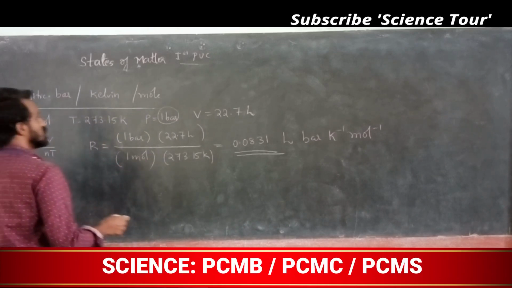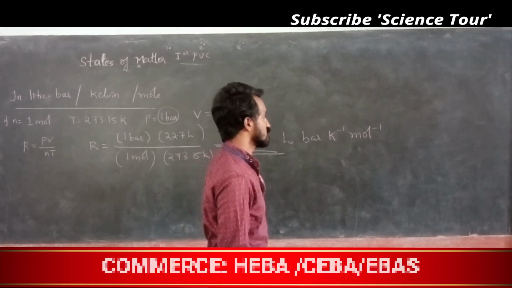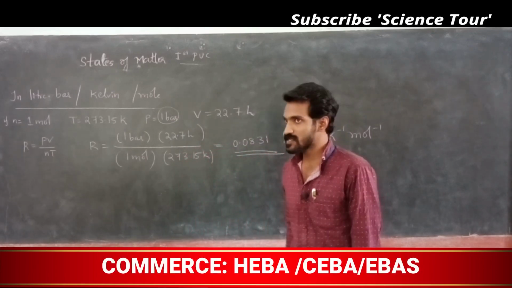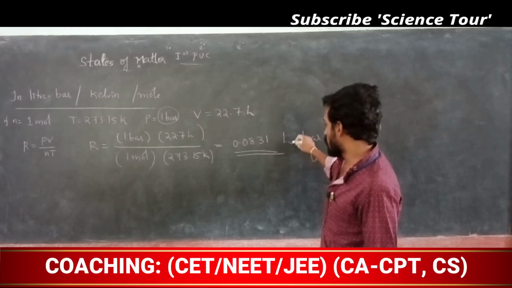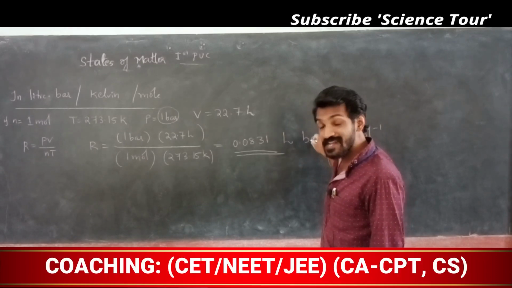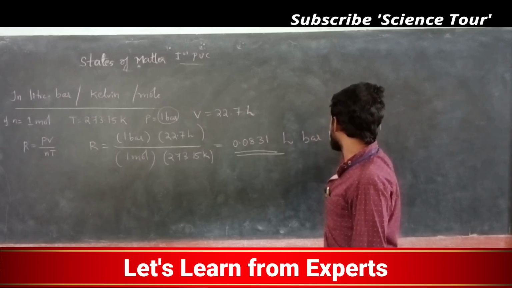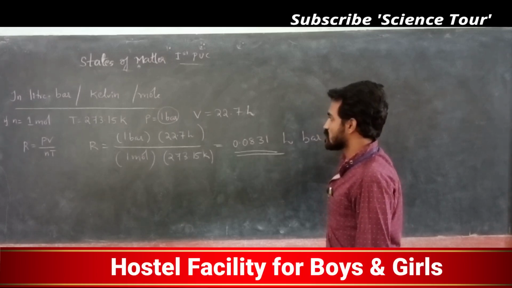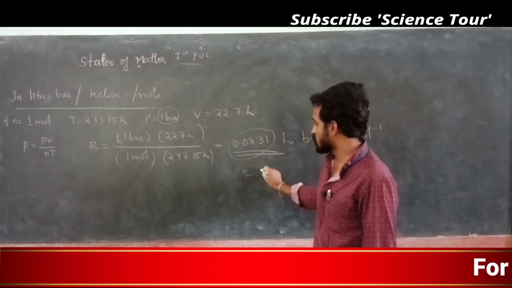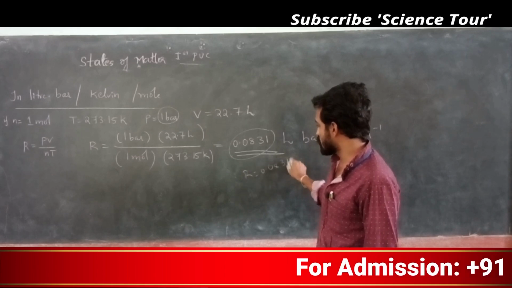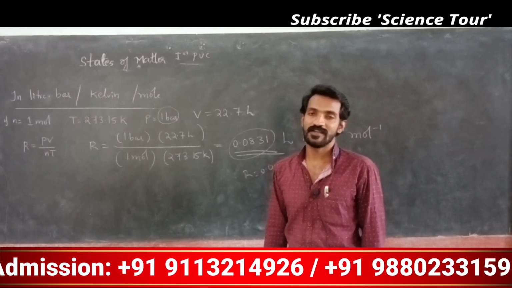So R value is 0.0831 liter bar Kelvin inverse mole inverse. My dear students, here is a very important thing: if they give volume in liter, pressure in bar, temperature in Kelvin, and number of moles in mole, then you have to use R value 0.0831.